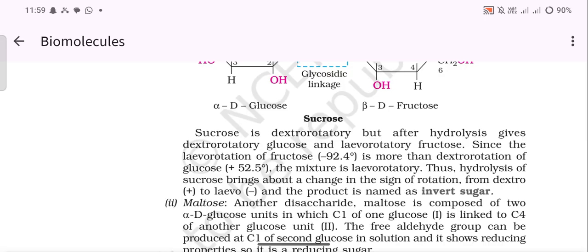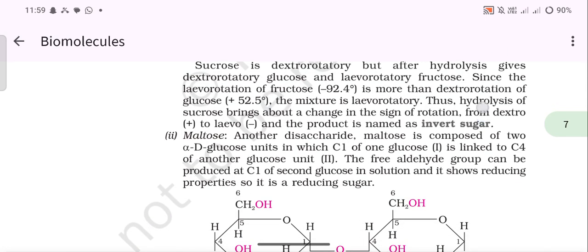Sucrose is dextrorotatory, but after hydrolysis gives dextrorotatory glucose and levorotatory fructose. Since the levorotation of fructose is more than the dextrorotation of glucose, the mixture is levorotatory. Thus, hydrolysis of sucrose brings about a change in the sign of rotation from dextro to levo, and the product is named invert sugar.